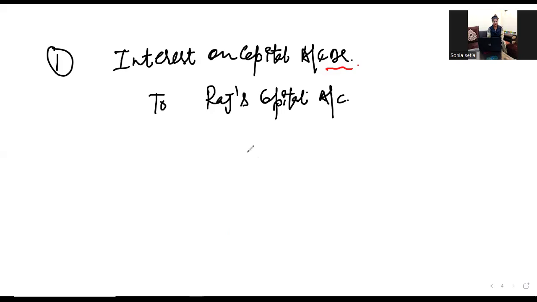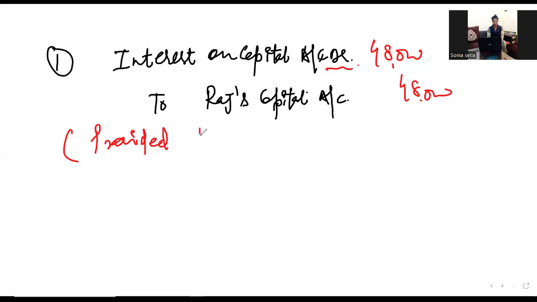So write the amount 48,000. Narration you can write: provided interest on capital. Narration is a must here in every journal entry, otherwise the examiner will deduct your marks. Provided interest on capital of Raj, or you can say on Raj's capital, right? So this was the journal entry where we have provided interest on capital on Raj's capital, right?